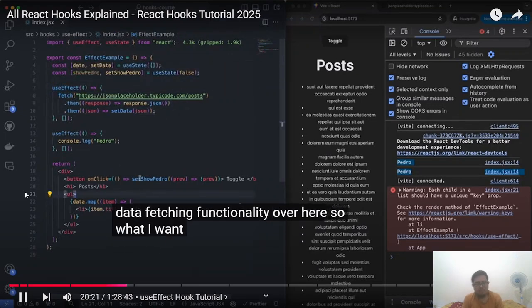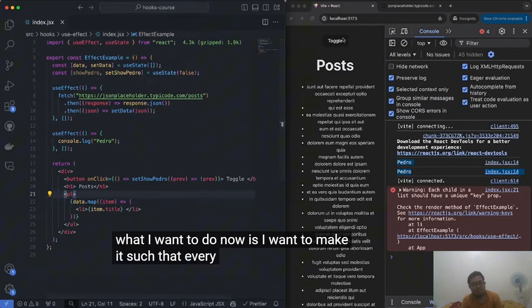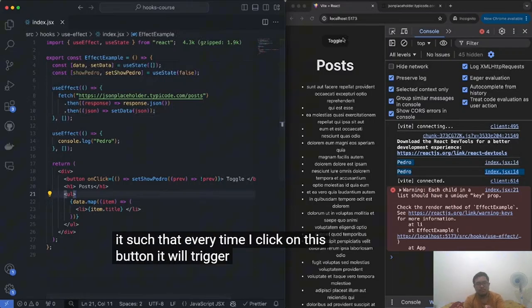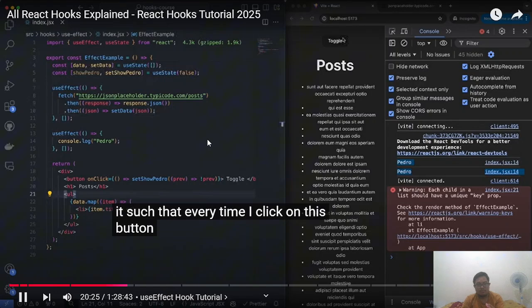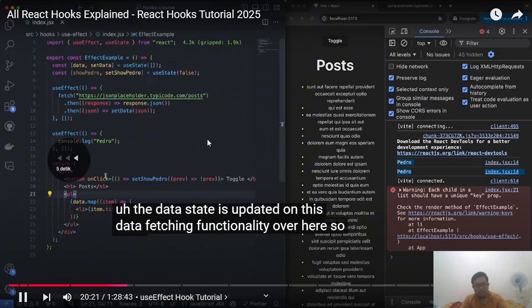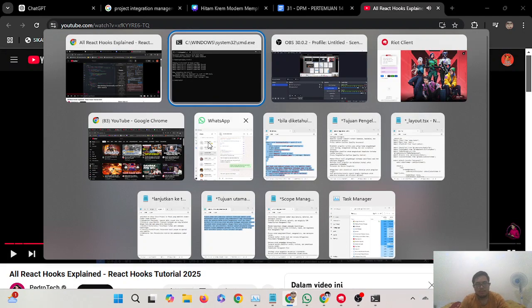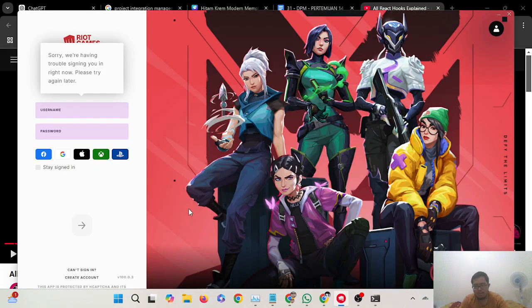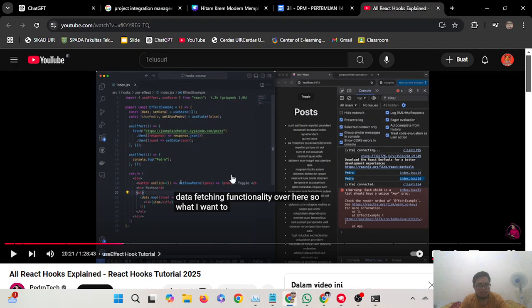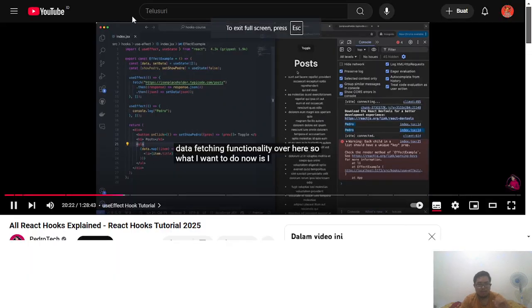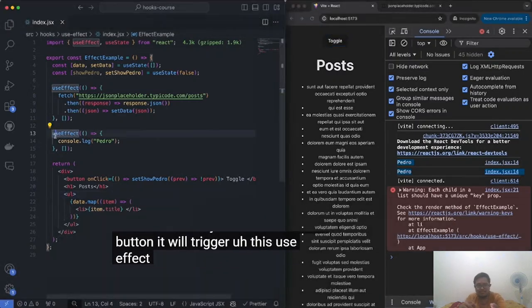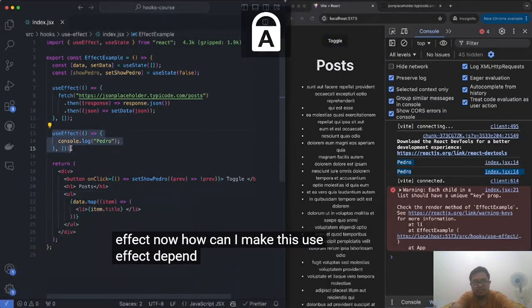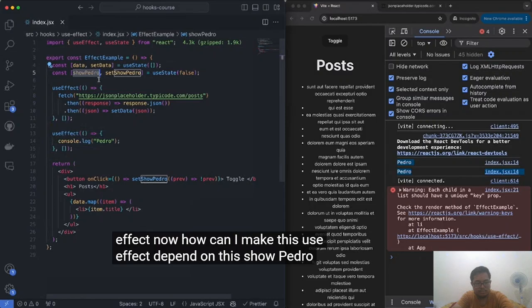So what I want to do now is make it such that every time I click on this button, it will trigger this useEffect. Now, how can I make this useEffect depend on this show Pedro state?